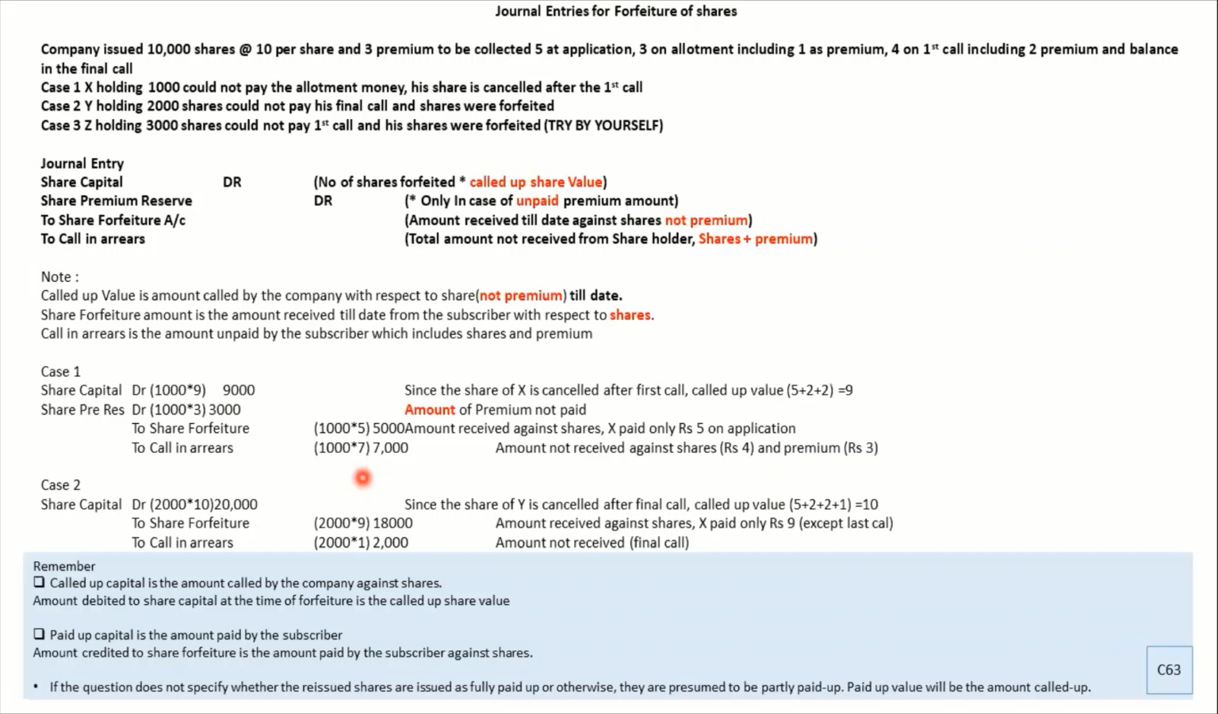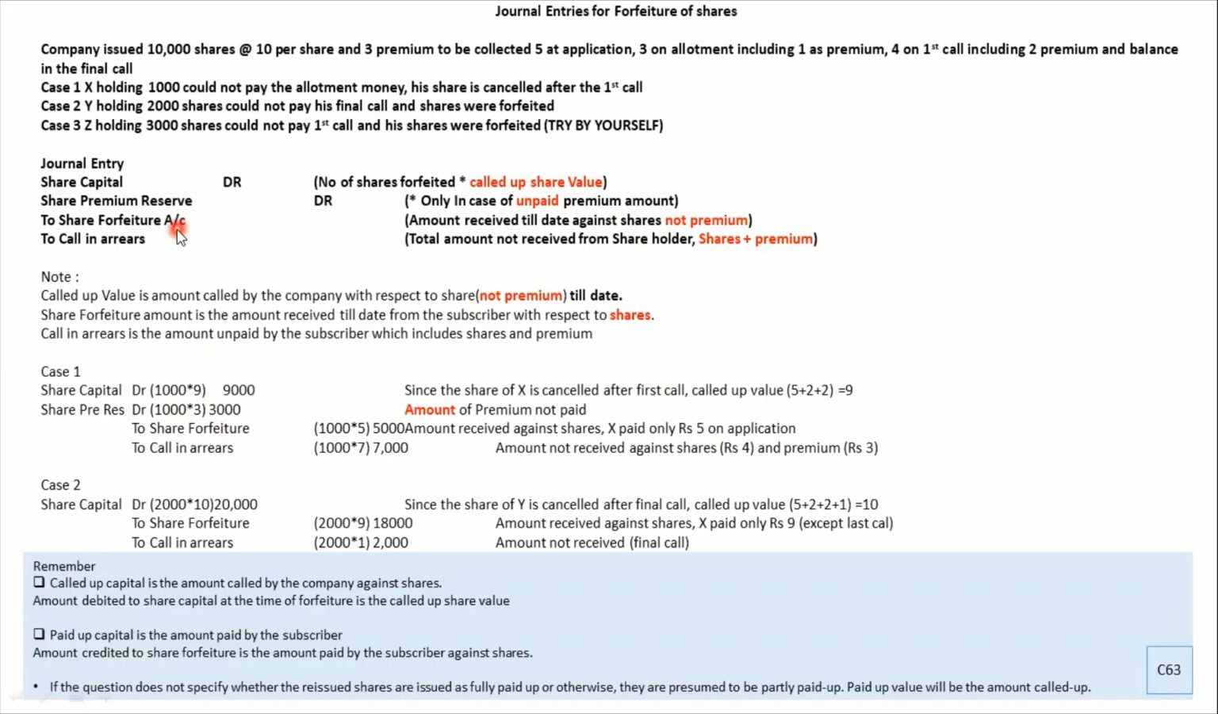So let's understand this one. Share capital you have to debit. Then you debit your share premium. Now, what is the share premium, which amount will you debit? Only the amount which is unpaid. Very important point, the amount unpaid. If they have paid the premium, you don't have to bother or put it across in the journal entry. But only and only if it has not been paid, you have to debit it.